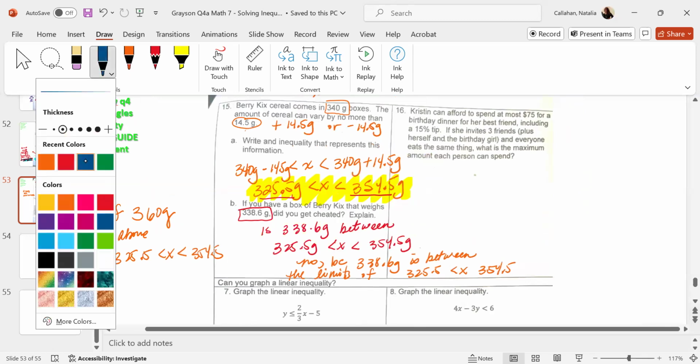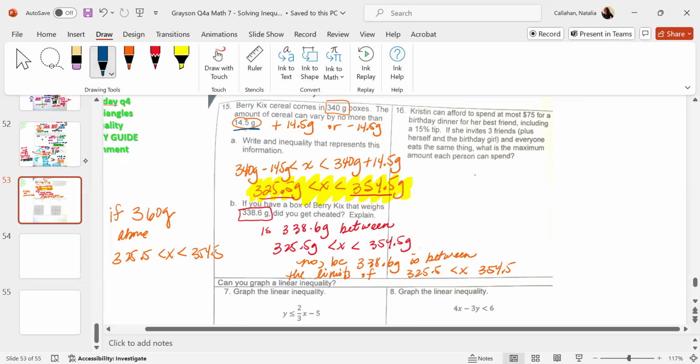Berry Crunch cereal comes in 340 gram boxes. So how many grams is it for the cereal? 340 grams. One gram is like the weight of an M&M. It's very small, right? So the amount of cereal can vary by no more than this, because it's not going to be an exact weight, correct? So it could either be 340 minus this or 340 plus this.